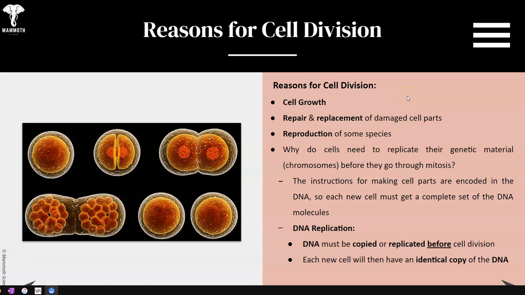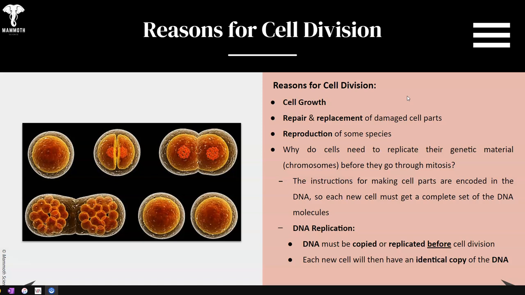Now, there are a couple of different reasons for cell division, one of which, and a major one, is called cell growth, for the repair and replacement of damaged cell parts. Also, reproduction. Some species reproduce through cell division. Different types, we as animals, reproduce through sexual cell division, also known as meiosis.